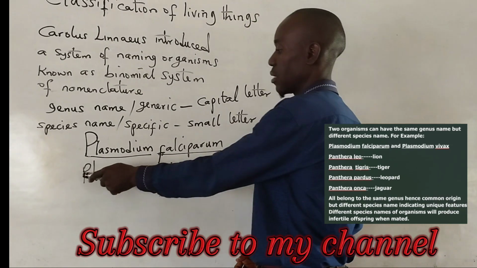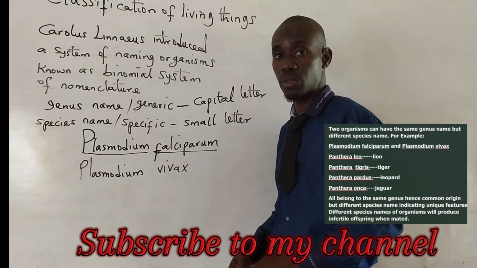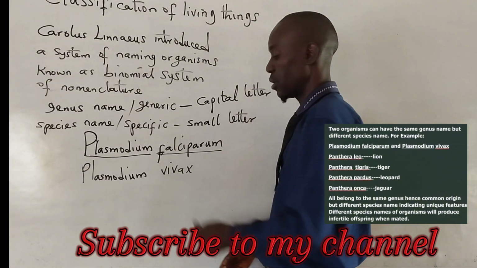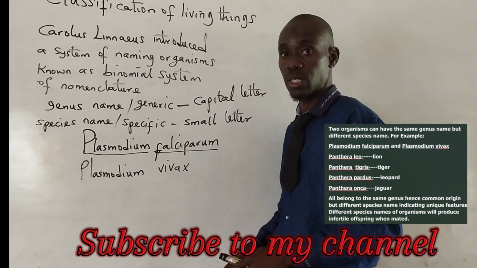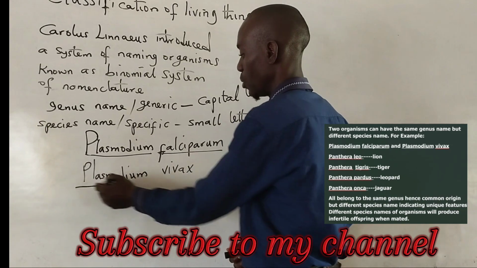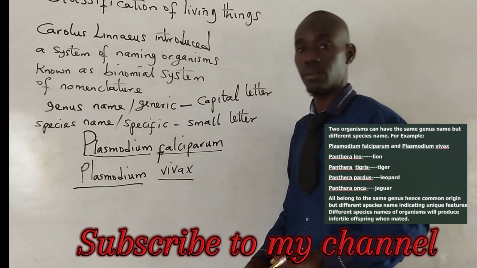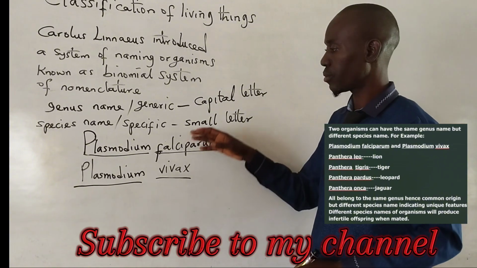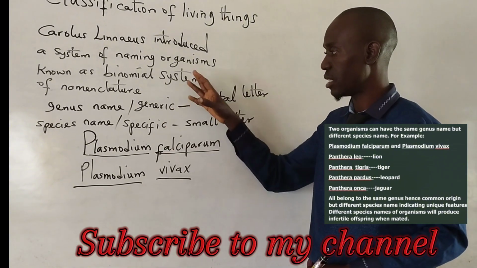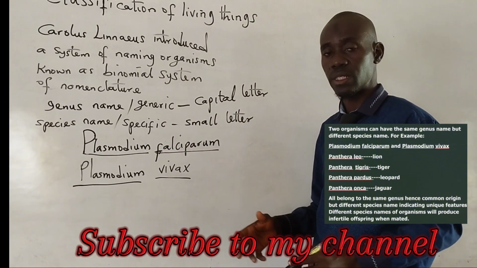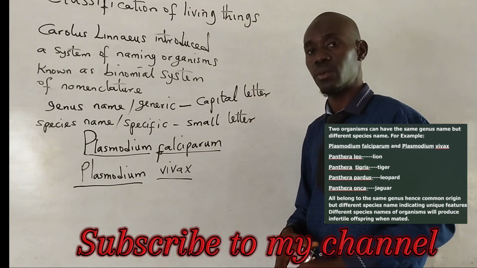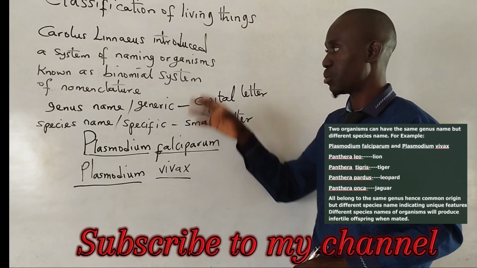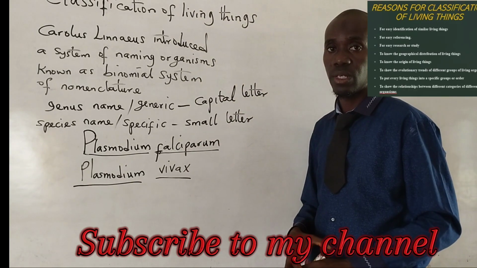The first letter of the genus name must be in capital letter, the first letter of the specific name in small letter, and both must be underlined separately. This is the rule guiding the writing and naming of organisms as proposed by Linnaeus.